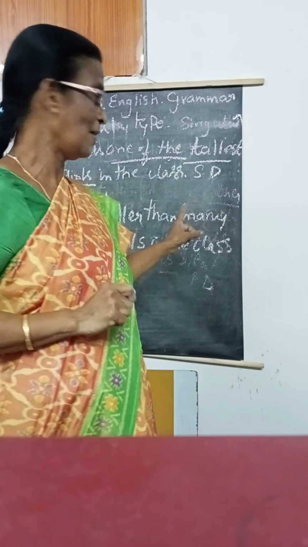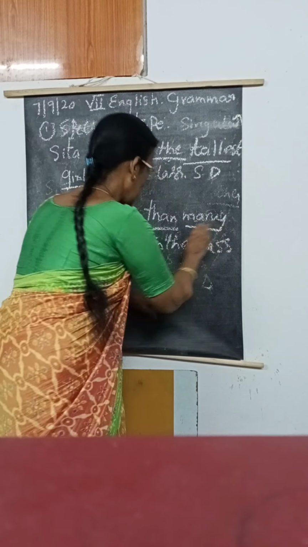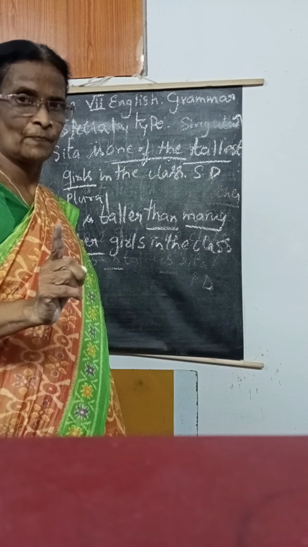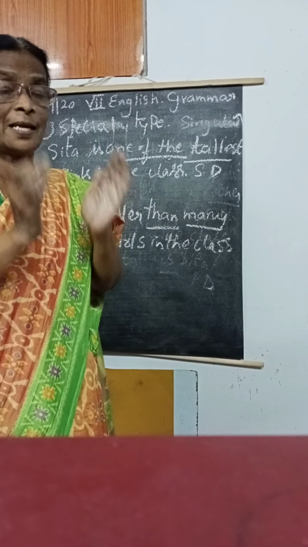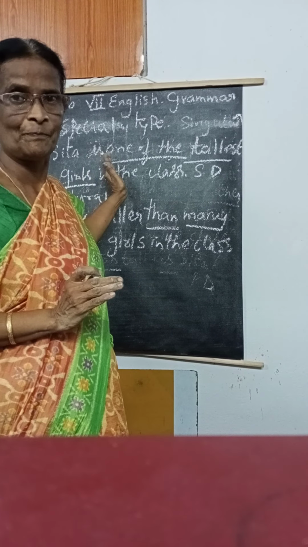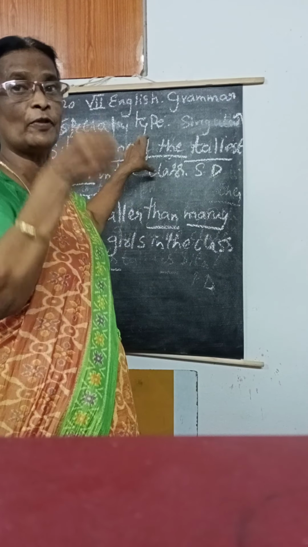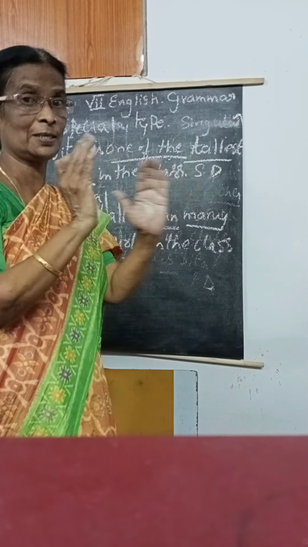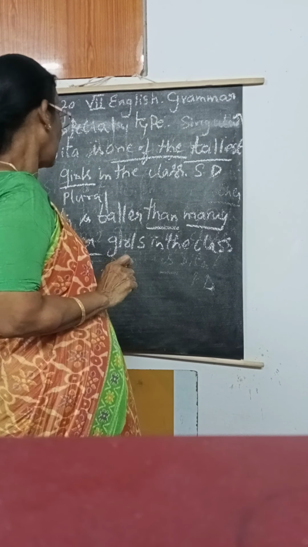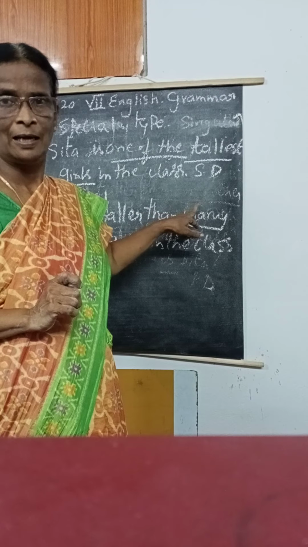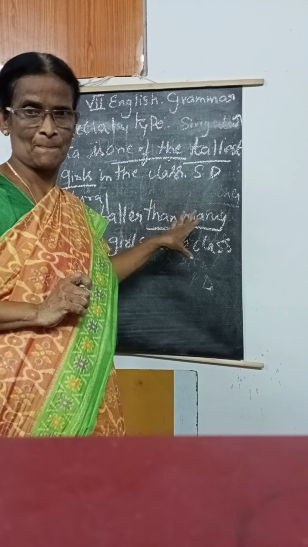But here, after "than" we wrote "many other". Because in the superlative degree, the common noun is plural. That means there is competition for Sita. Why? Because one among them, we selected one. That's what we wrote. Many other girls are there. We selected only Sita. Many other girls in the class. Okay, ma'am? This is the superlative degree to comparative degree.